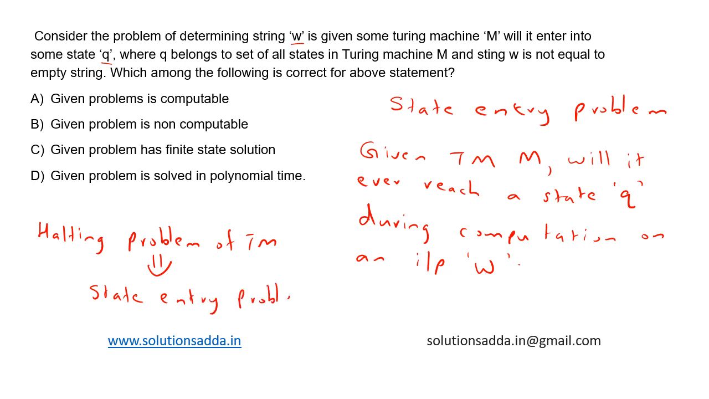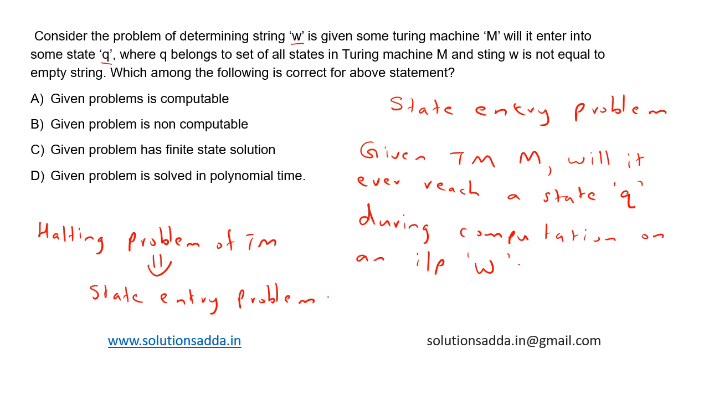because we can never be sure that the machine will be entering that particular state Q. If the input is actually entering that state Q, then at some point in time we can say that it will enter. But if it is not entering, then we have to keep on computing, because we never know at what time it will enter. So this is essentially the halting problem of Turing machine reduced to the state entry problem.